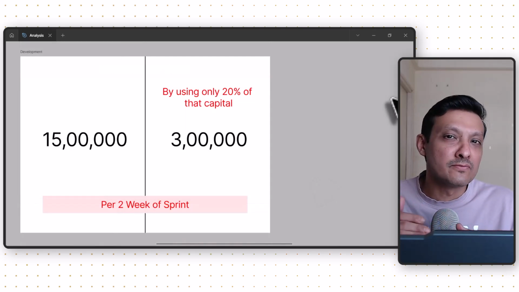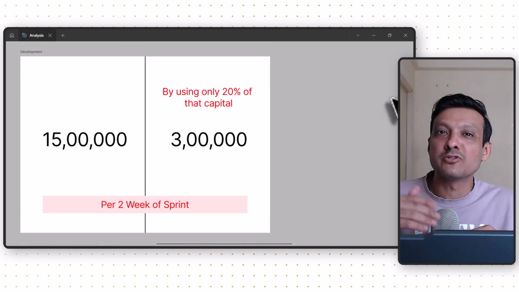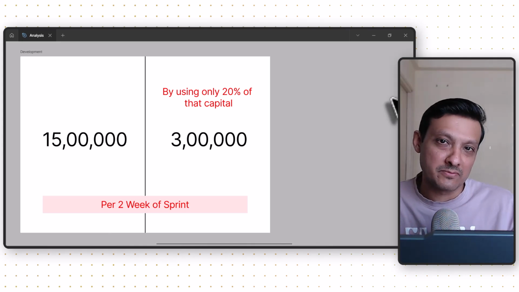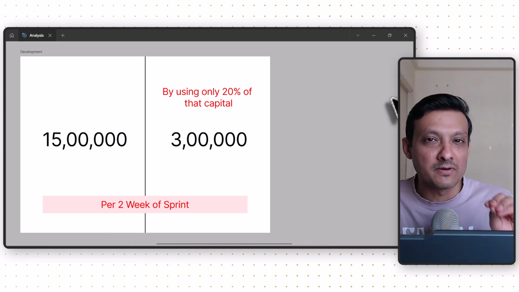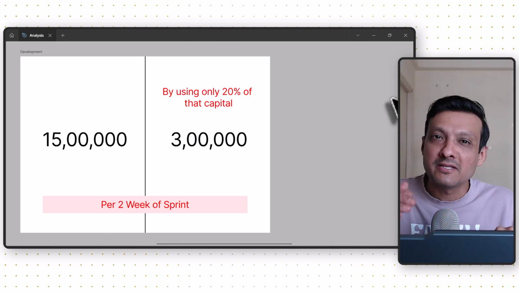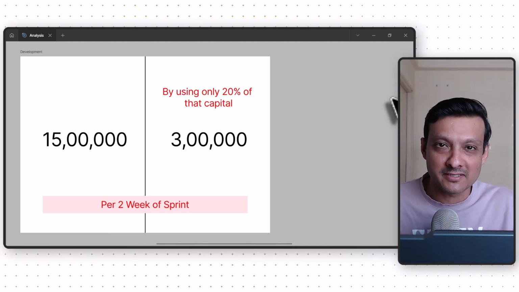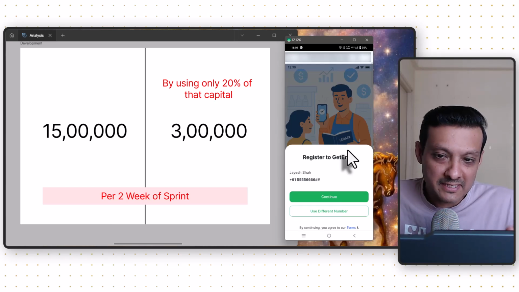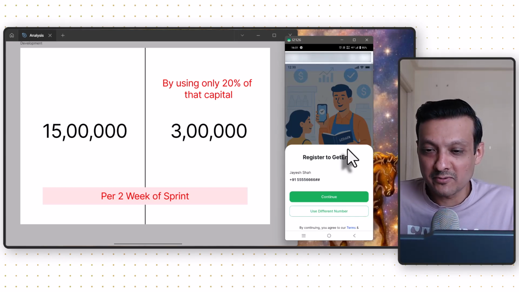Instead of deploying the full amount in one go, we can use only 20% of that capital to create an interactive prototype. This will reduce our risk drastically and increase our chances of success in the market. The app on the right-hand side is a real example of that 20% of the capital invested to create the interactive prototype.